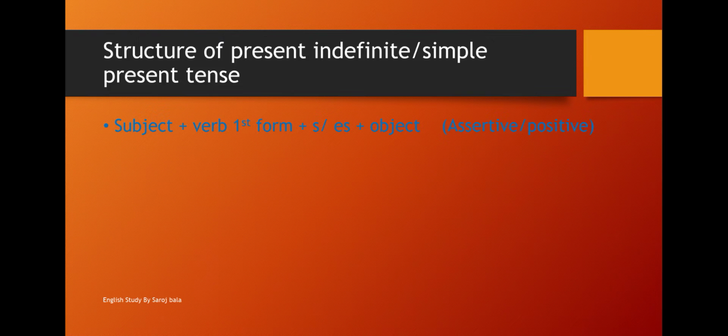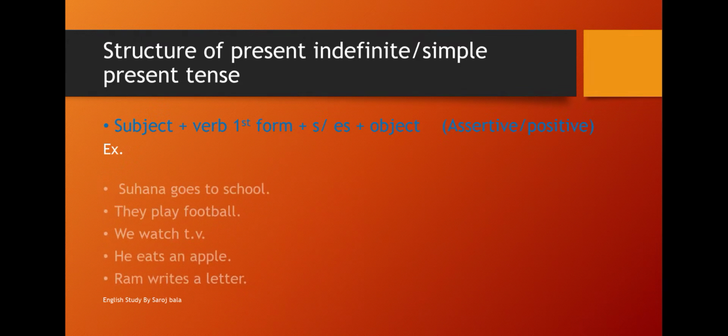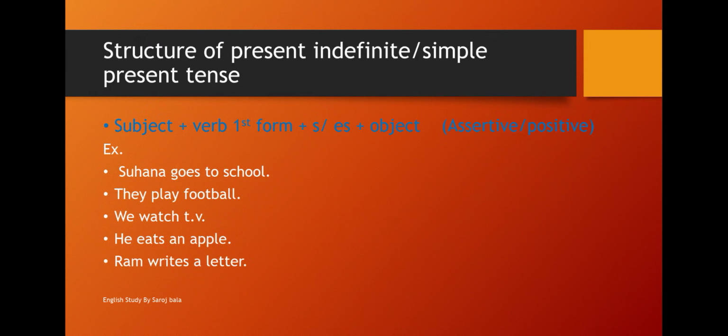Let's see the examples. Suhana goes to school. They play football. We watch TV. He eats an apple. Ram writes a letter. All these are examples of present indefinite affirmative sentences.